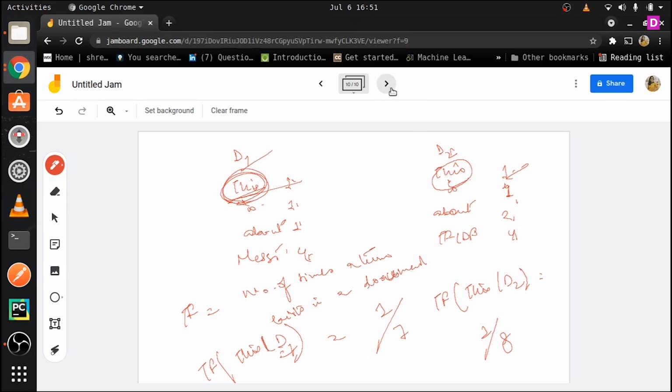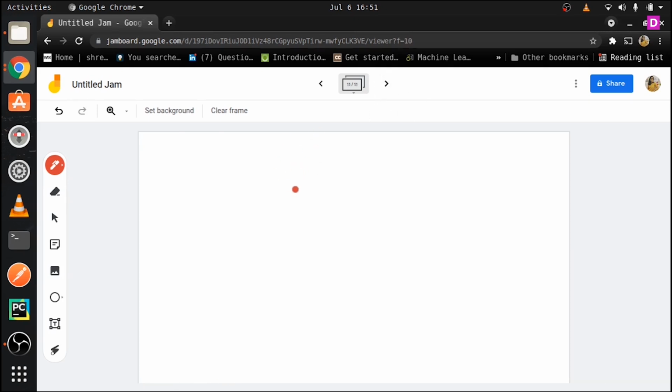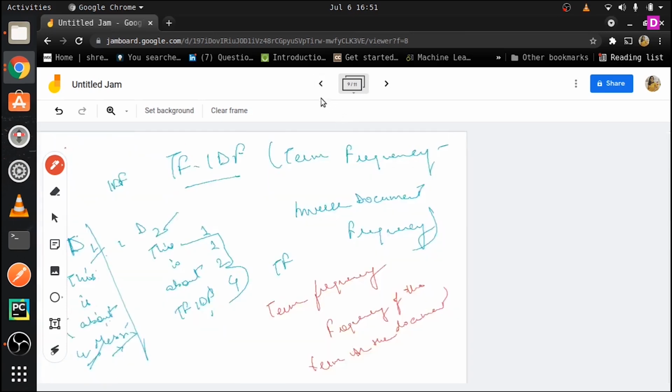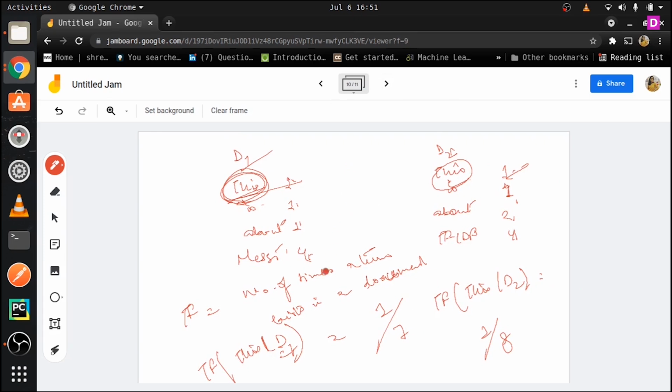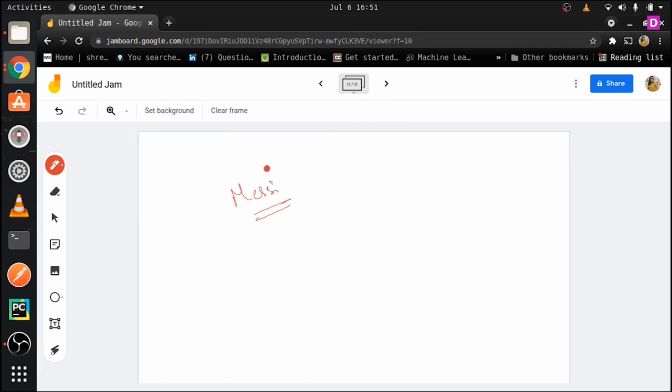So term frequency basically means the number of times a particular term has appeared. Let's say we have an article which talks about Messi a lot. The number of times the name Messi appears in this article is going to be a lot. Hence, if Messi appears many times, the numerator increases and you will have an increase in the term frequency. Since the document is about Messi, the word Messi is going to be there a lot.